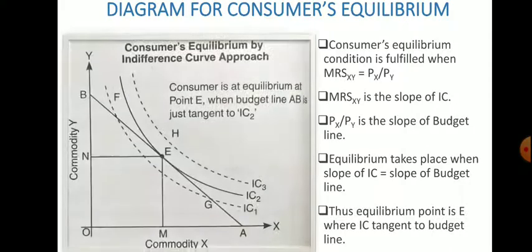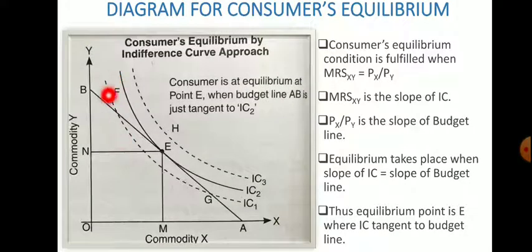See the diagram here. Three indifference curves are given, but our budget line AB is tangent to IC2, and at point E our equilibrium condition is satisfied. Both conditions hold: the slope of the budget line as well as the slope of IC2 are the same at point E. At the same time, the second condition is also implied here, that MRS is decreasing.